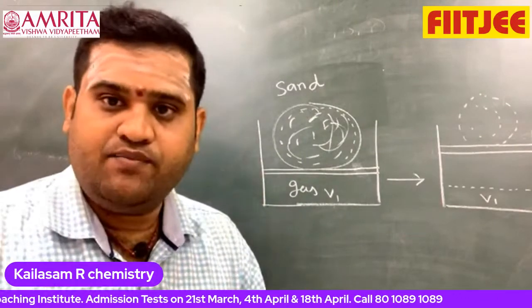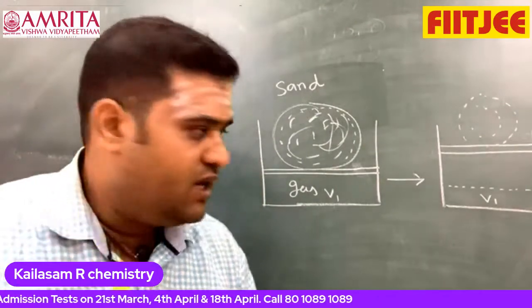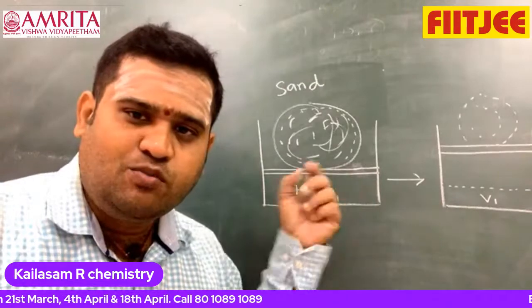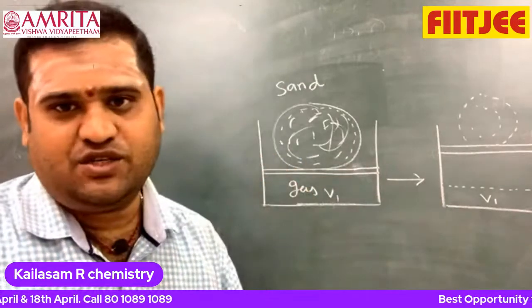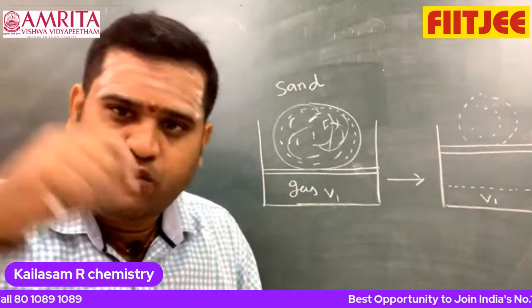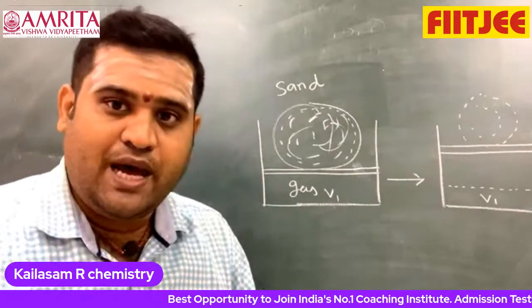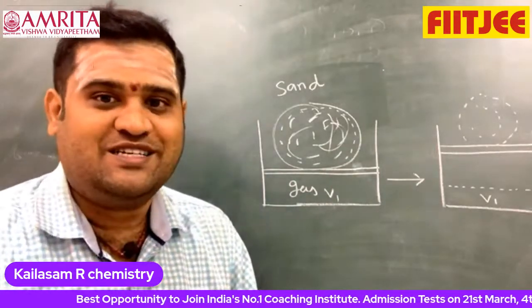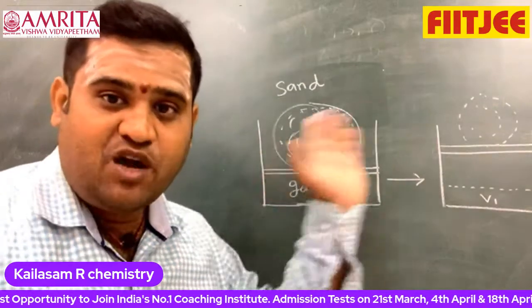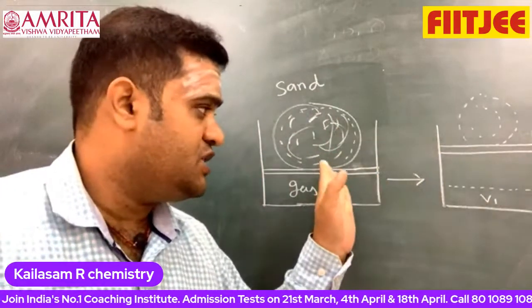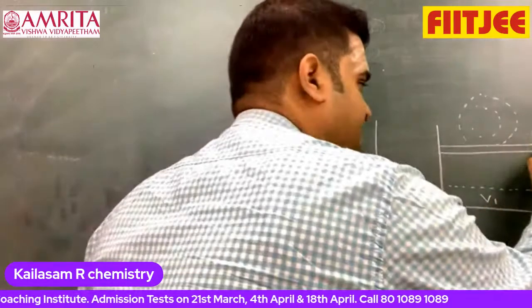When I take one particle, obviously an infinitesimally small change, expansion takes place. Like that, I keep on taking one by one. It takes more time. I'm doing maximum work in a reversible process. N number of steps to bring the change from volume V1 to V2.